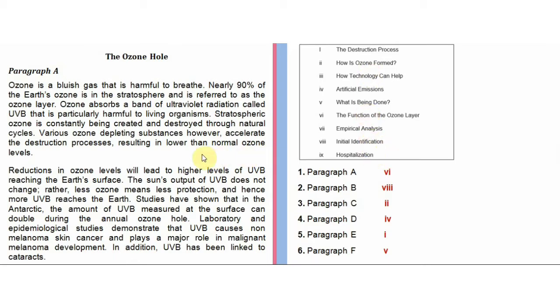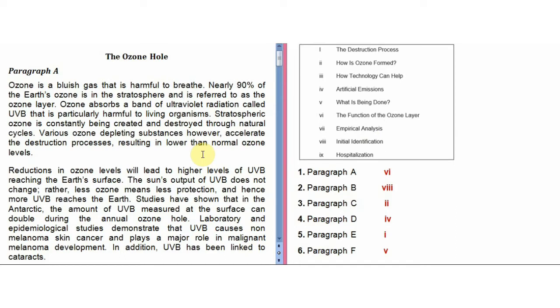So let's just look at paragraph A. Ozone is a bluish gas that is harmful to breathe. Nearly 90% of the Earth's ozone is in the stratosphere and is referred to as the ozone layer. Ozone absorbs a band of ultraviolet radiation called UVB that is particularly harmful to living organisms. Stratospheric ozone is constantly being created and destroyed through natural cycles. Various ozone depleting substances, however, accelerate the destruction processes, resulting in lower than normal ozone levels.